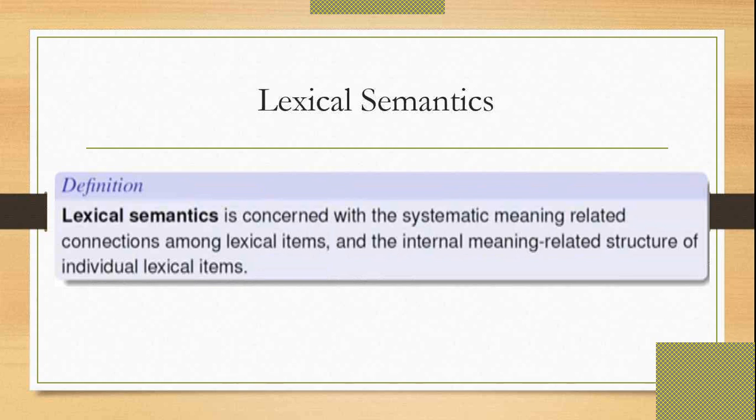So this lexical semantics is more related to the systematic meaning in connection with the lexical items, and the internal meaning of that particular word we find using the structure of individual lexical items.